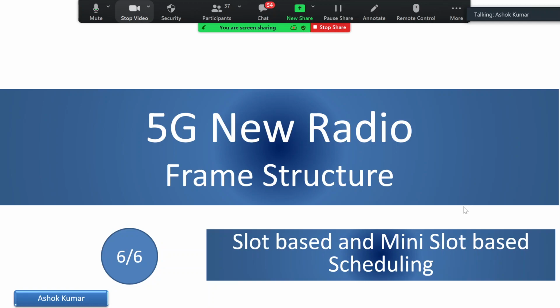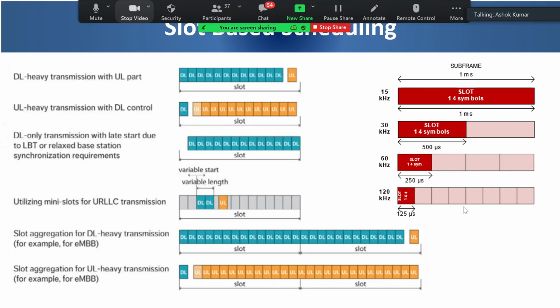So let us look at slot based scheduling. It depends upon the numerology. If it is numerology 0, my slot size is 1 millisecond. So every 1 millisecond I allocate resources, that is your resource elements, to different users.